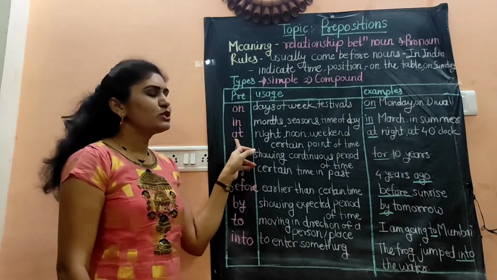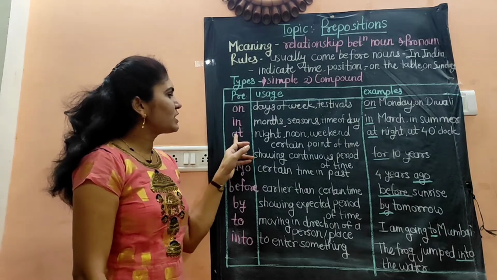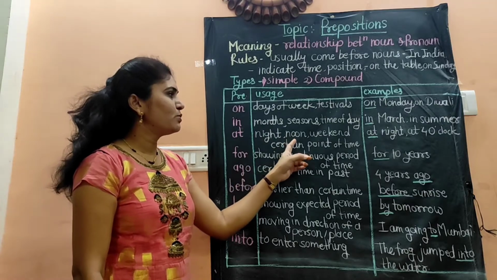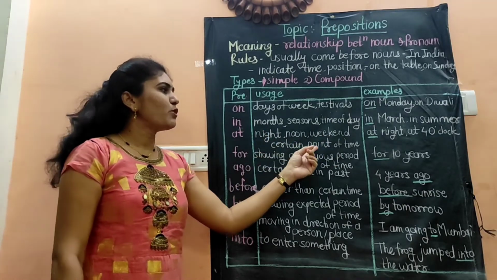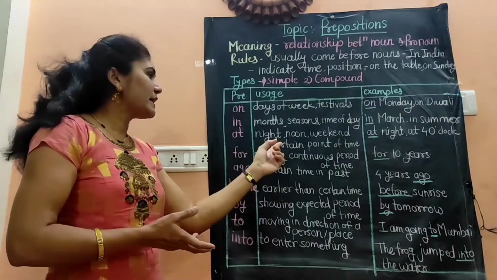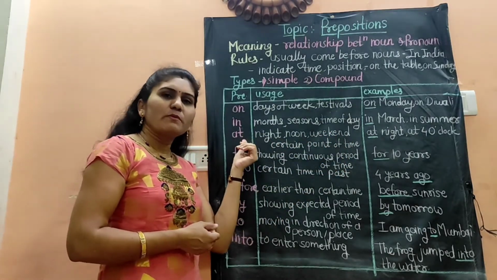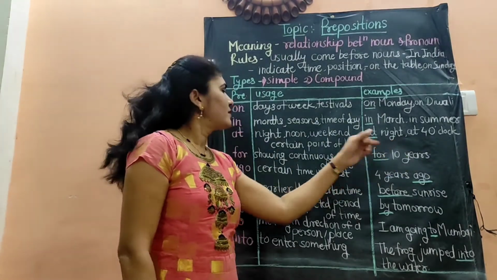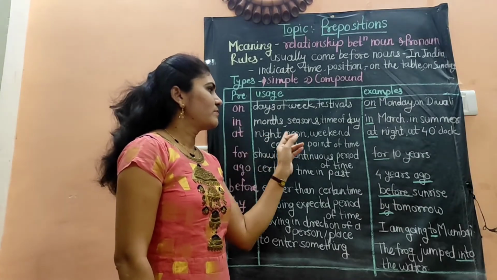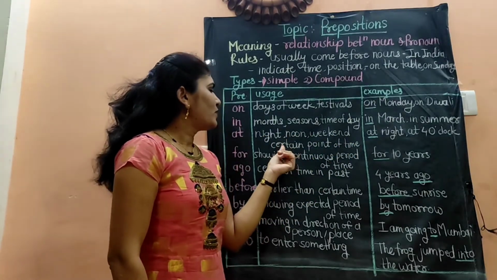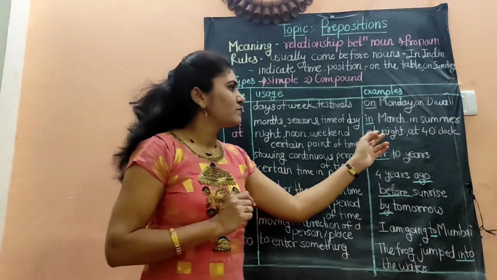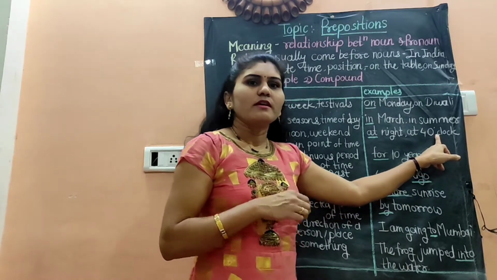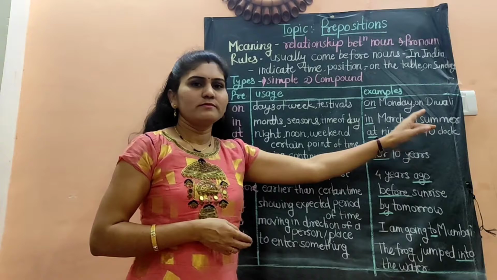Then the preposition at. The preposition at is usually used while showing night, noon or weekend, or a certain point of time. When we want to indicate a certain point of time, we use the preposition at. For example, at night, it indicates the time. At afternoon, or at 4 o'clock. I will come there at 4 o'clock.